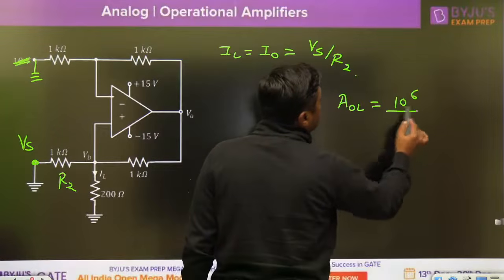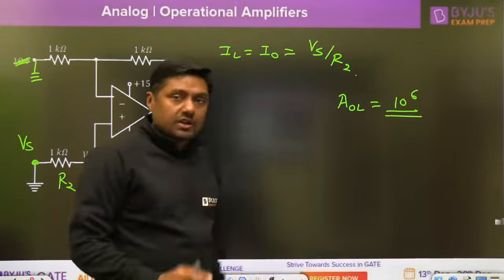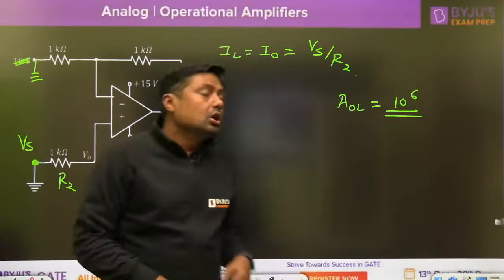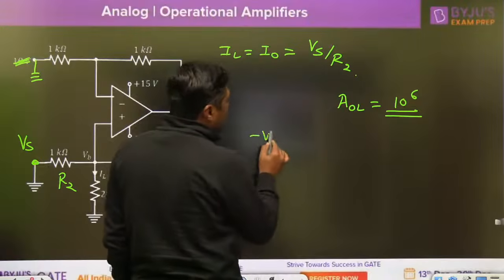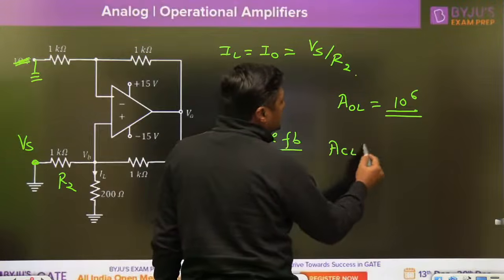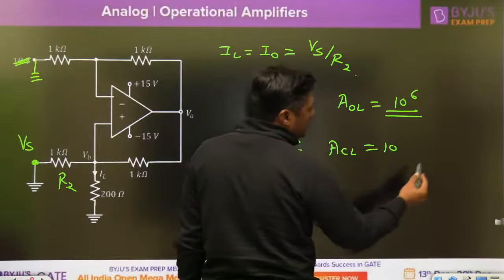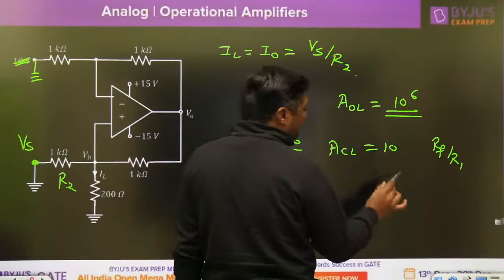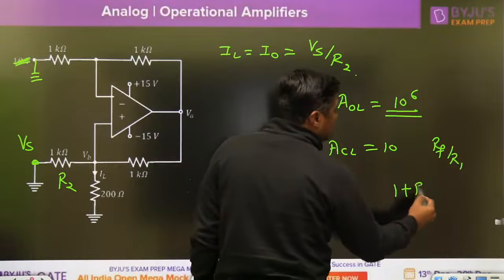10 to the power 6. And after that we are applying the negative feedback. So when we are applying the negative feedback, definitely the gain will reduce. The closed loop gain is normally 10. You can understand RF by R1. What is the RF by R1? 10, 20, 100 maximum, or 1 plus RF by R1.